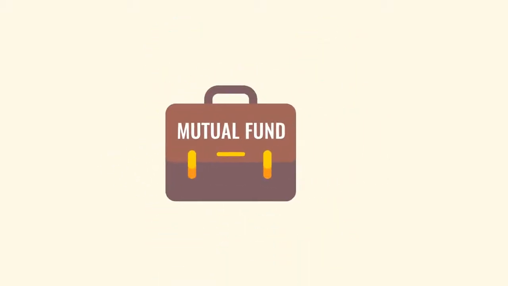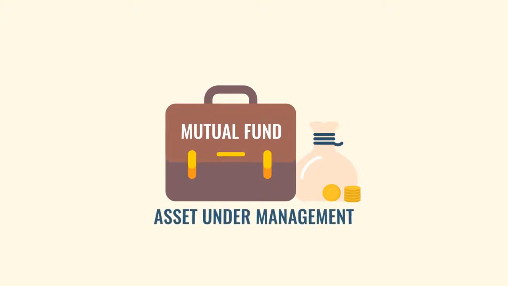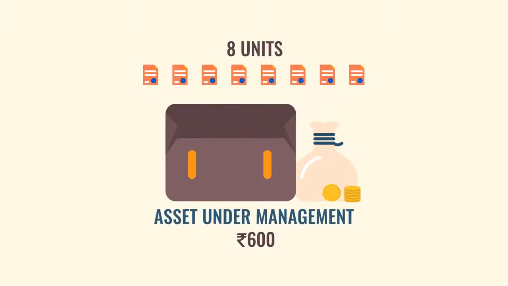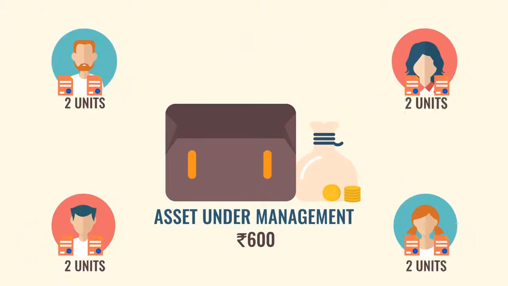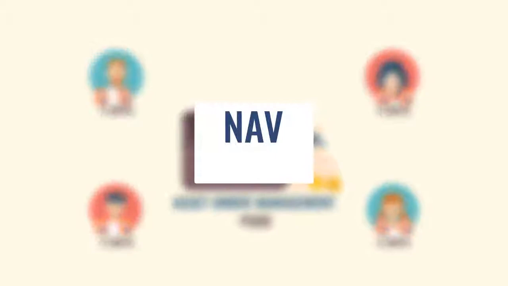Now just replace the pizza with a mutual fund. Let's assume there is a mutual fund scheme with a total asset under management, AUM, of rupees 600 with 8 outstanding units. The scheme had 4 investors who held 2 units each in this mutual fund scheme. Thus, the NAV of the scheme comes at rupees 75.